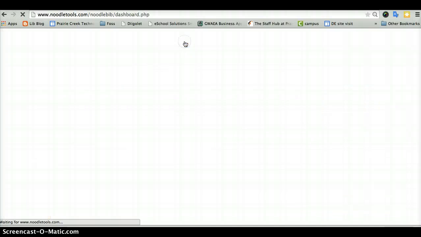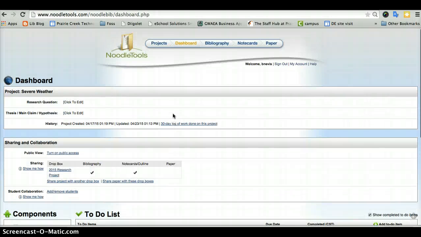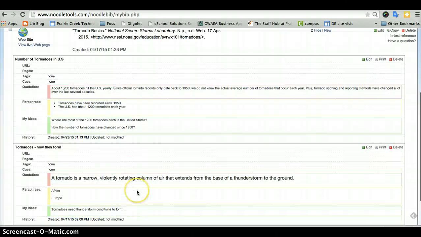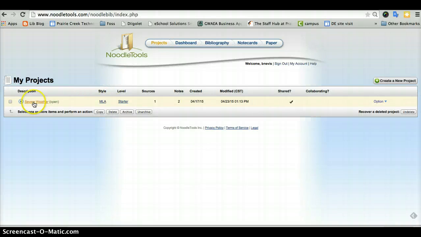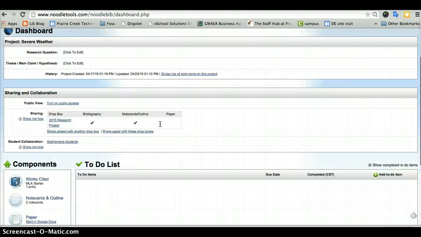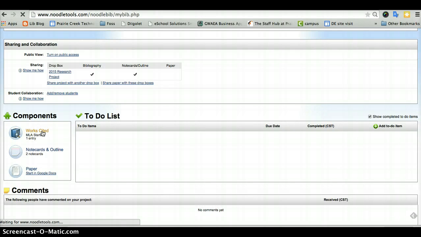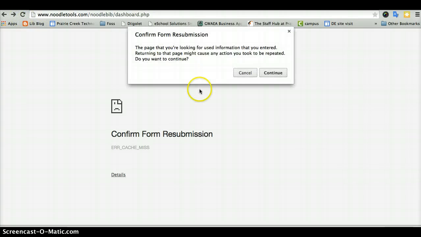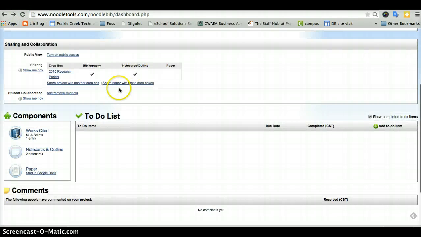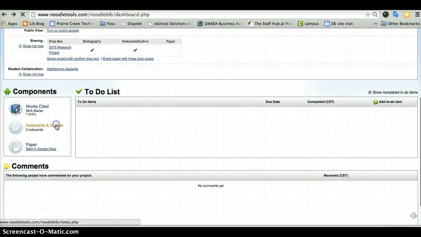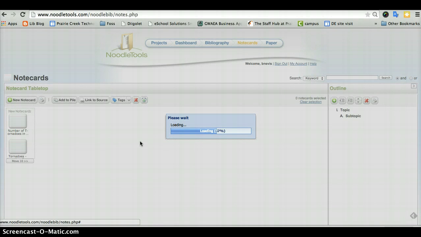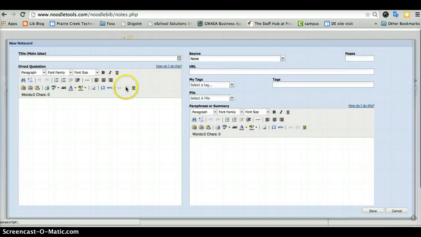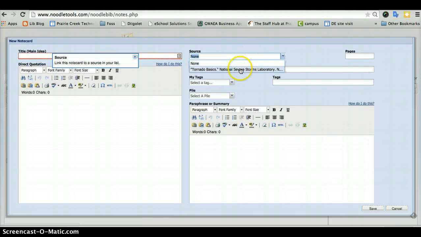So if I go back to my dashboard for this project, I can get back to it from the works cited. And if I'm from my projects list, I only have the one project, I can click on that. And I can open up my citations here. Or I can even go from the dashboard, I can go straight to my note cards. And it's in this place, and I can pull these out to work on them, or I can add new note cards straight from here, and I can even choose the source I'm using.